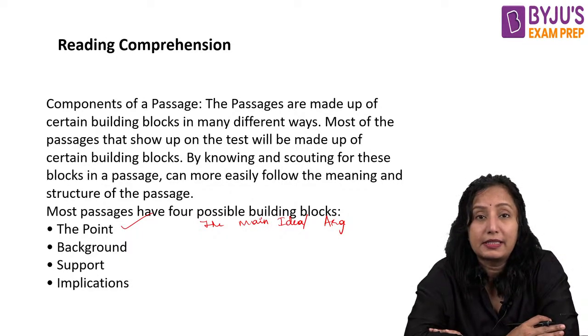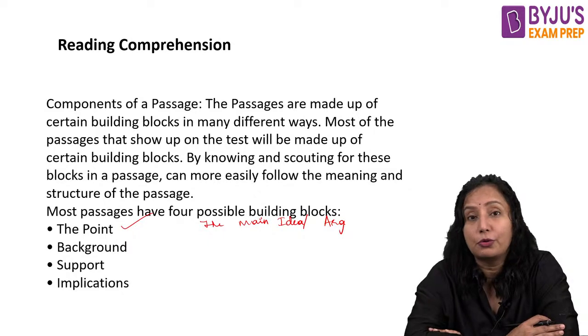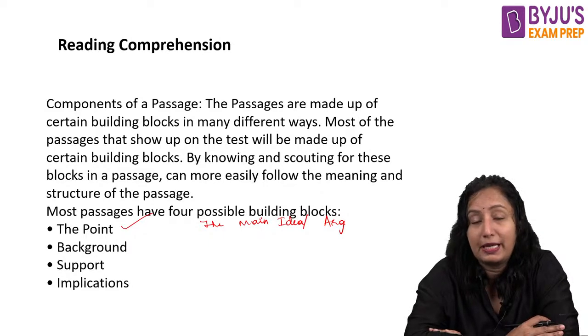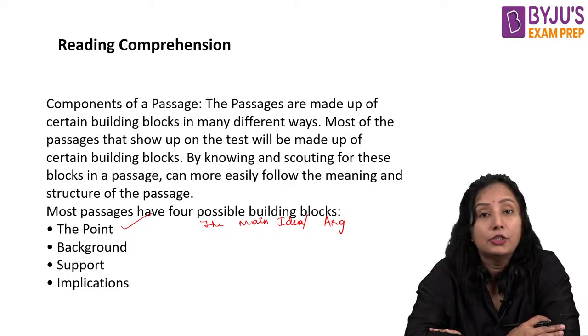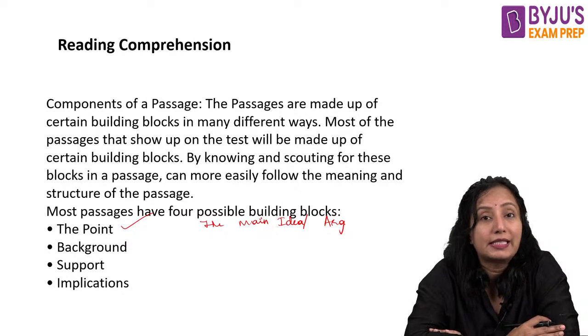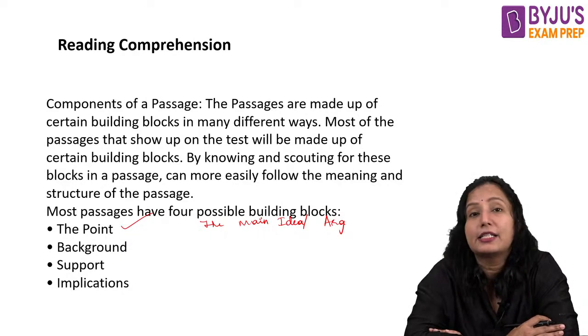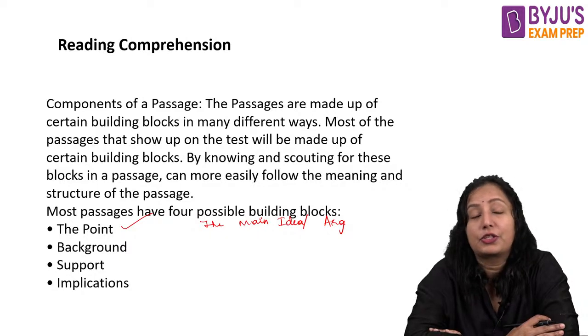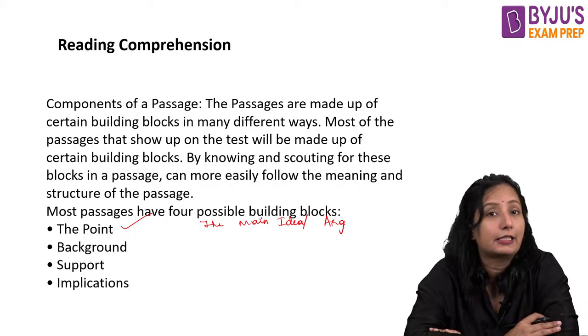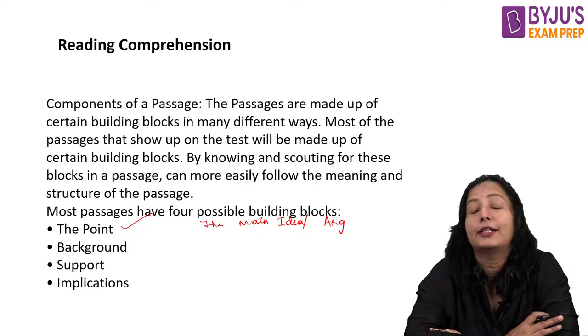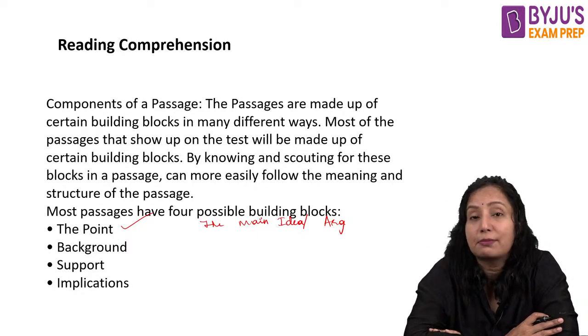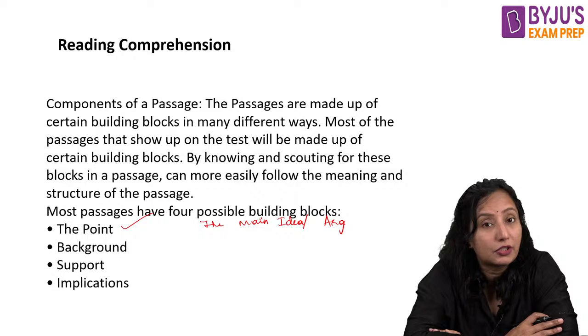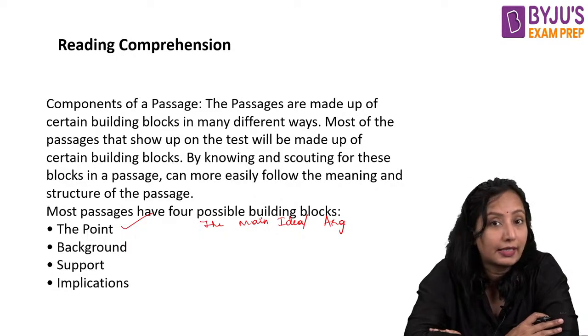Now, you know that you will have multiple paragraphs in the passages, so these arguments and main ideas will be carried further. In certain discussions, they will either talk in favor of that idea or go against it, or they may give some analogous conditions or situations with regard to that idea.